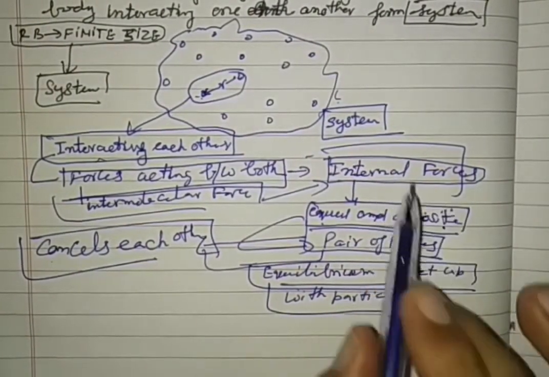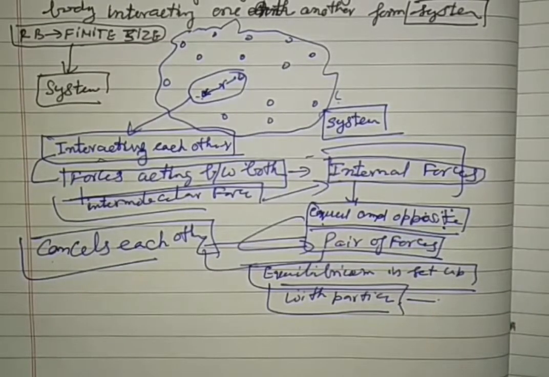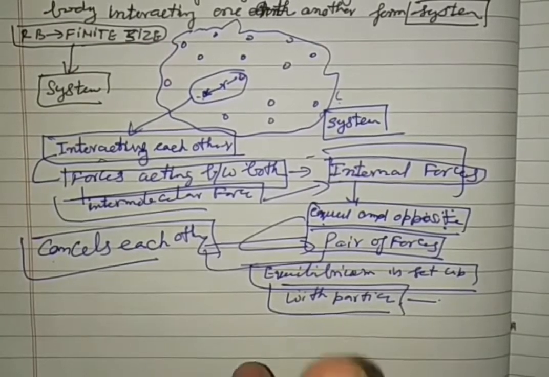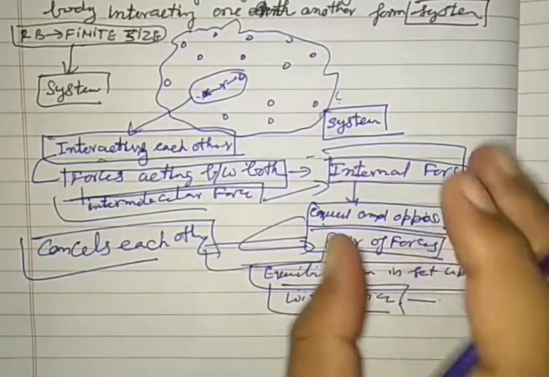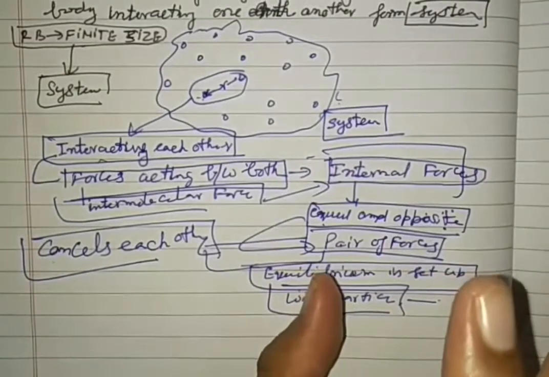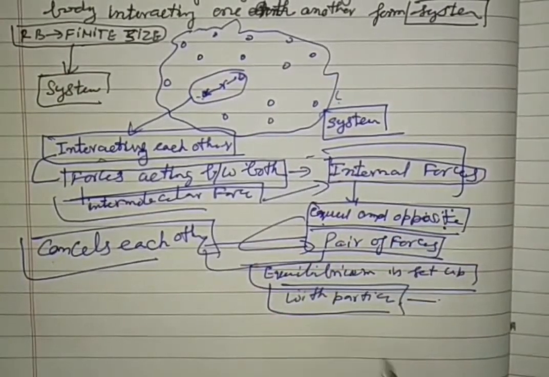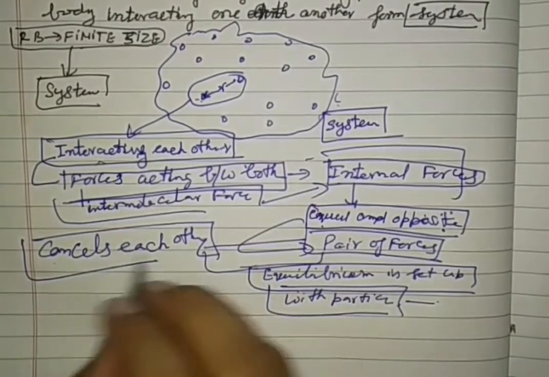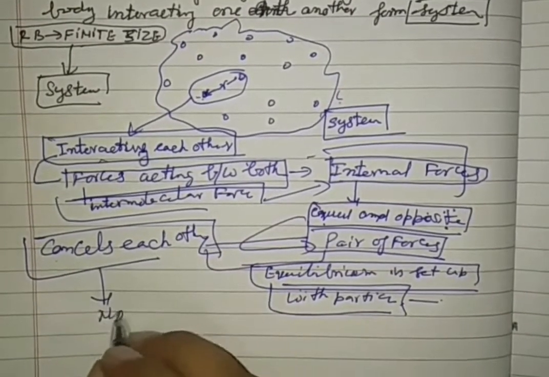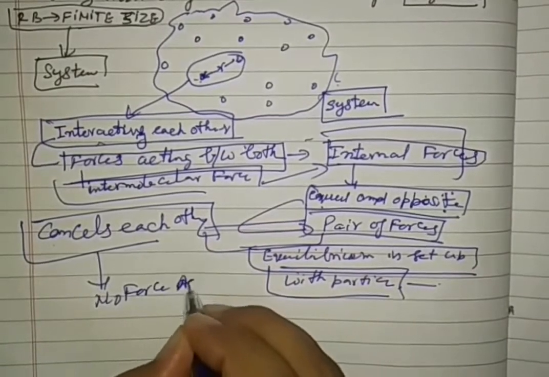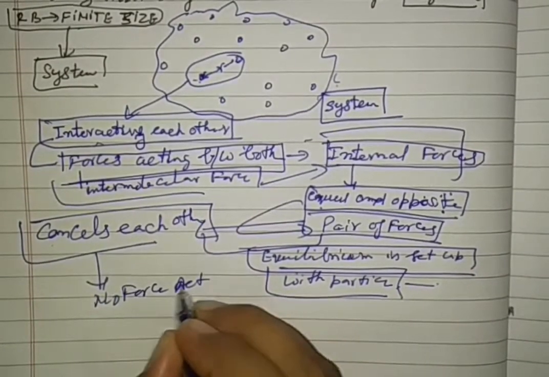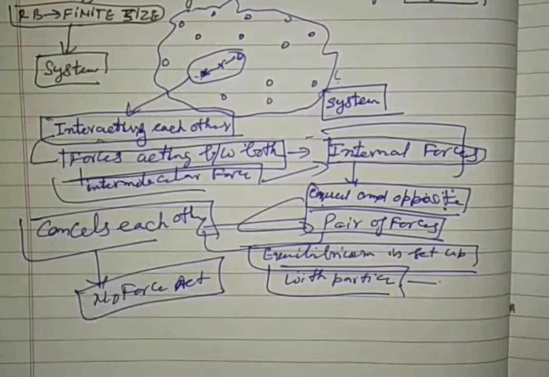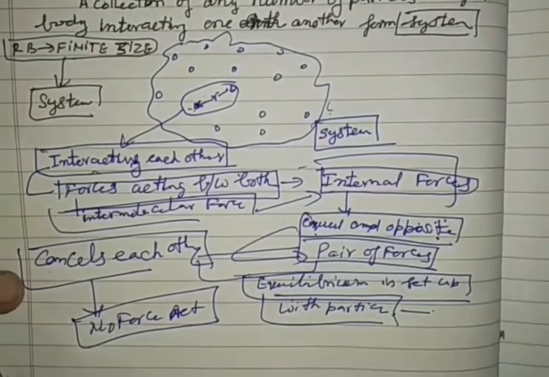So internal forces are acting between the particles in the body, but they cancel out in bulk. So no net force acts; as a result they cancel each other and there is no resultant force.